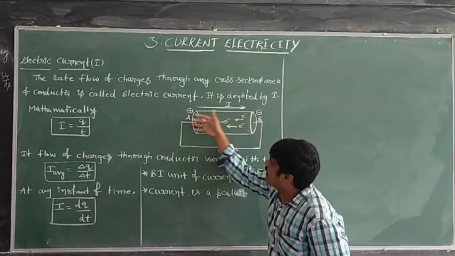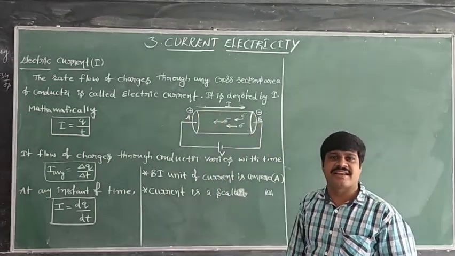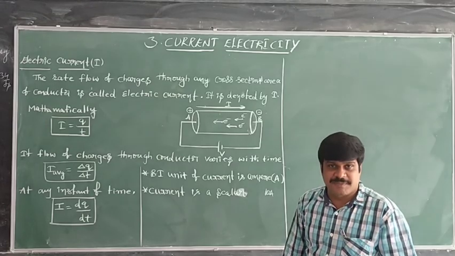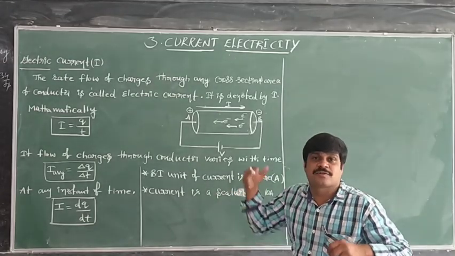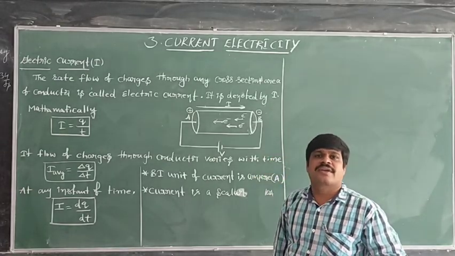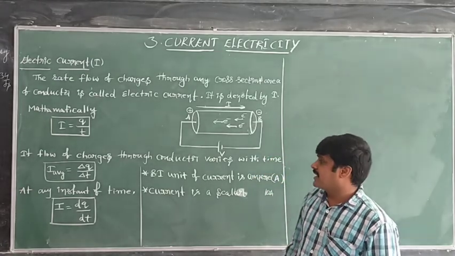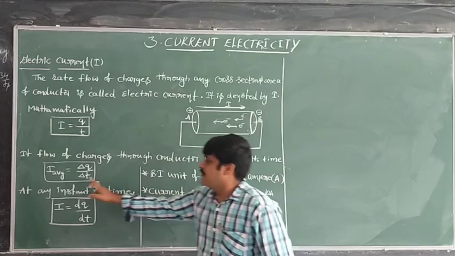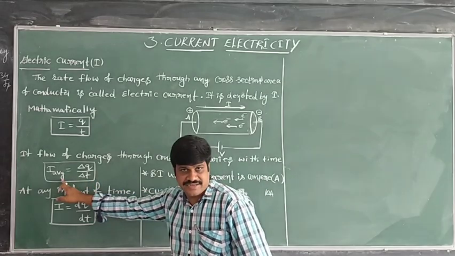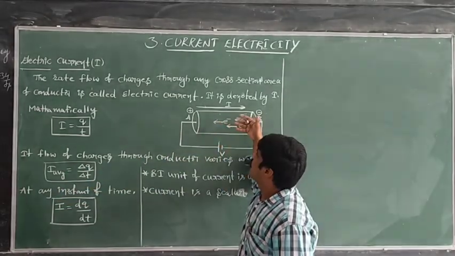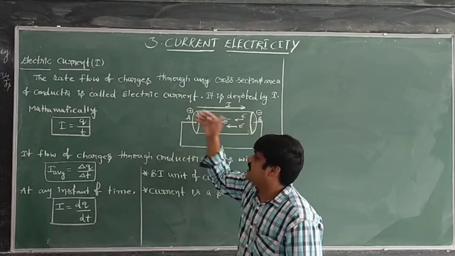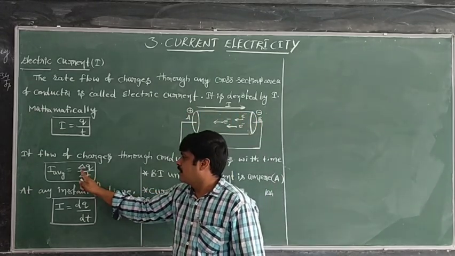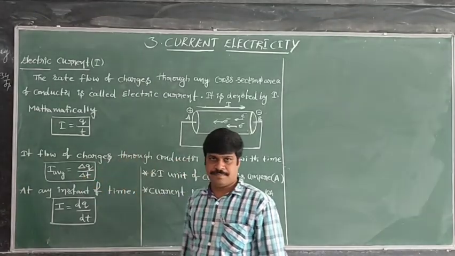Suppose the flow of charge through the cross-sectional area varies with respect to time. It is not a constant flow; the flow of charge is changing with time. In that case, we measure the total current as an average. Average current through the cross-sectional area of the conductor is average charge by time.